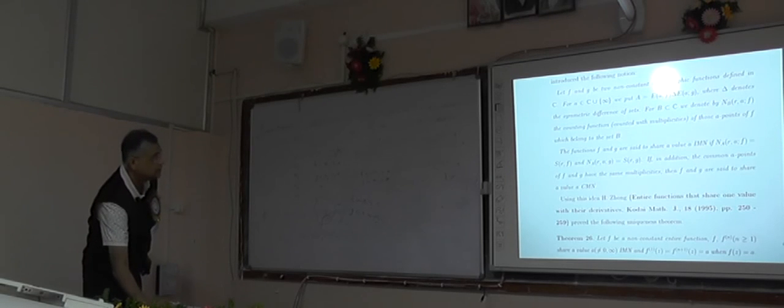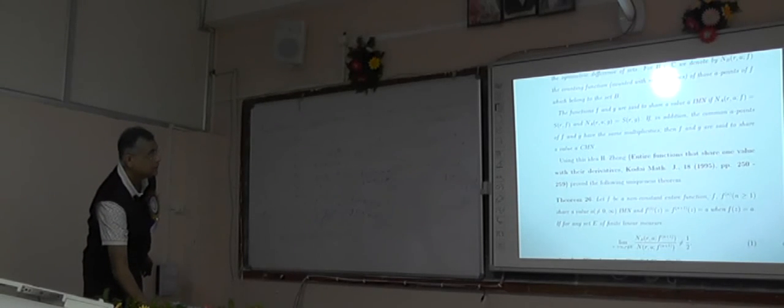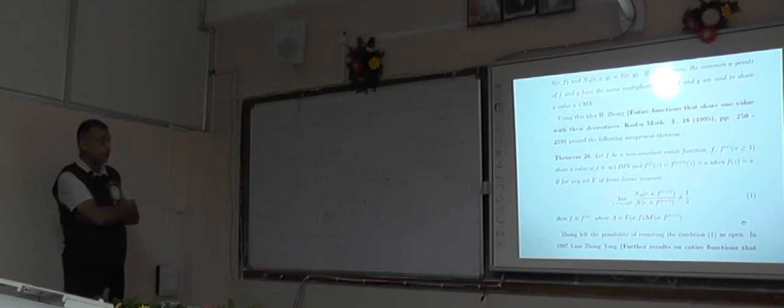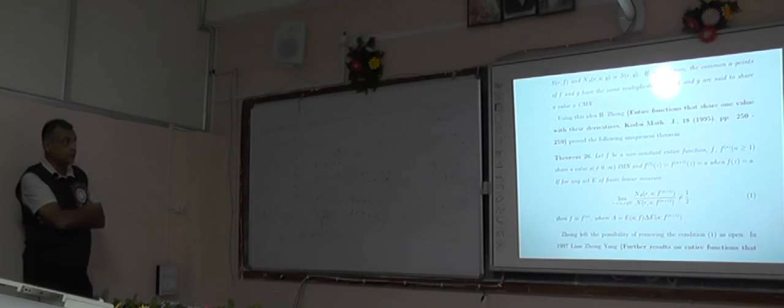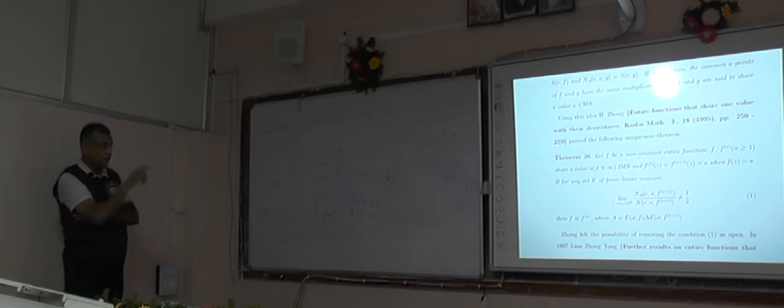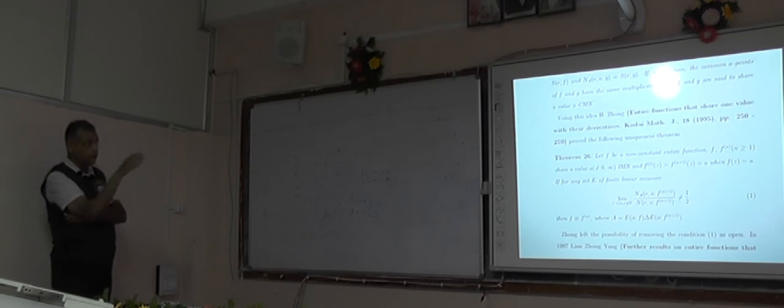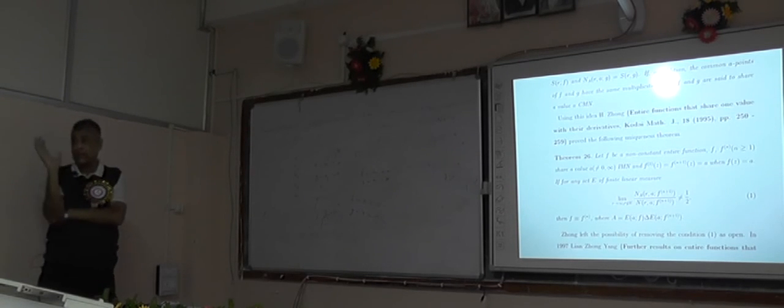Using this idea, Zhong proved this result. If f and f^n share the value a IMN, and f dash(z) is equal to f^(n+1)(z) is equal to a when f(z) is equal to a, if condition 1 holds, then f is identically equal to f^n, where Δ is the symmetric difference of E_a(f) and E_a(f^(n+1)). And in the same paper, Zhong left the possibility of removing condition 1 as open, whether condition 1 can be removed or not.